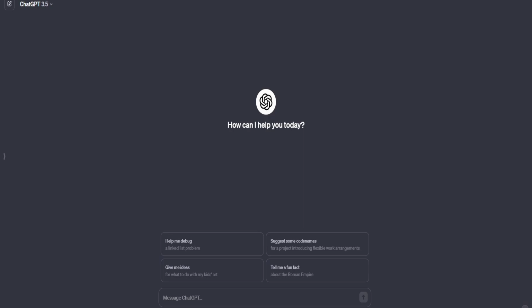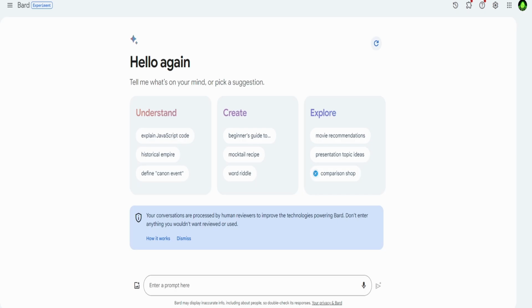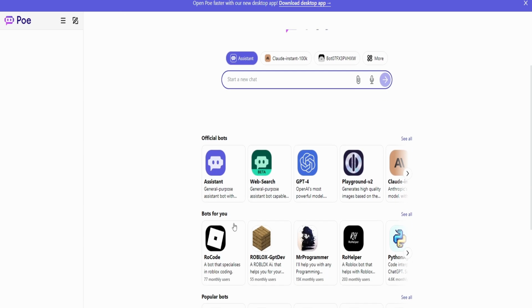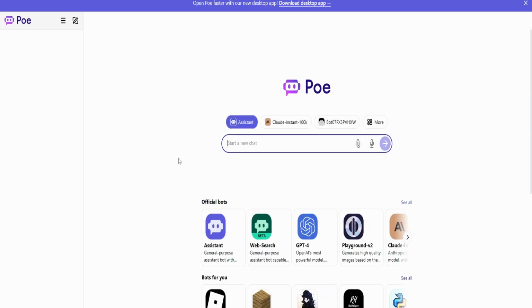Now, our first method is probably something that you've heard of at least in the past couple of months, and that is using AI. Whether that be ChatGPT, Google's Bard, or another AI that I actively use is called Poe. I believe that Poe might be powered by ChatGPT, so the results here might be the exact same as ChatGPT, but it also gives you access to other bots and specialized ones as well. Now, when I'm pointing out specific things about Poe, it's not because I even use them, it's just some of the features that there are.